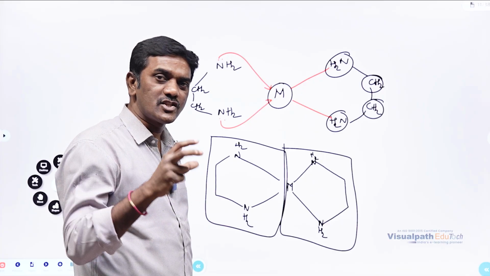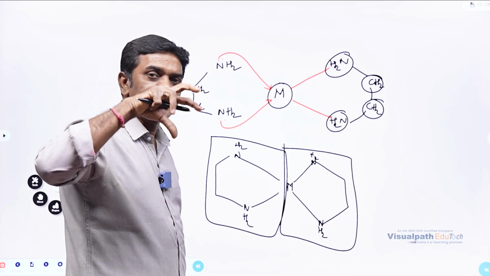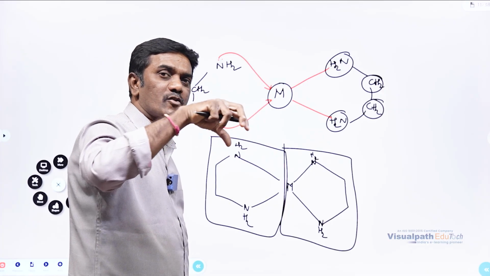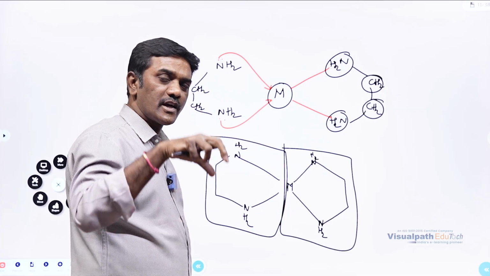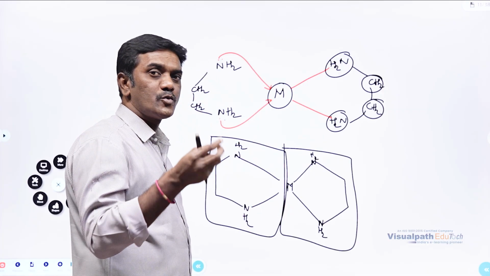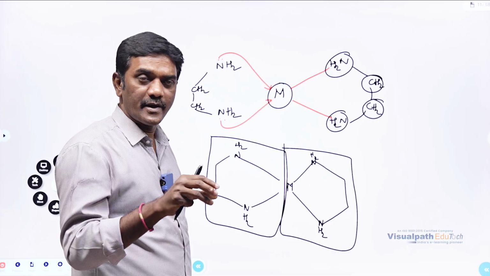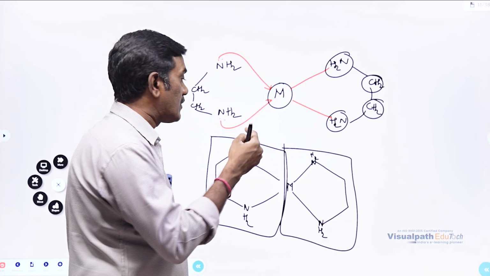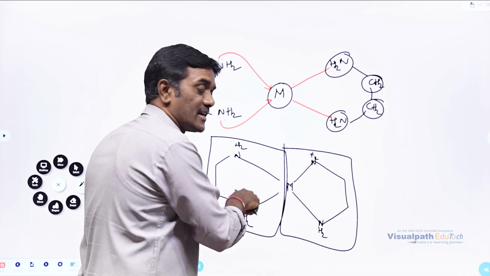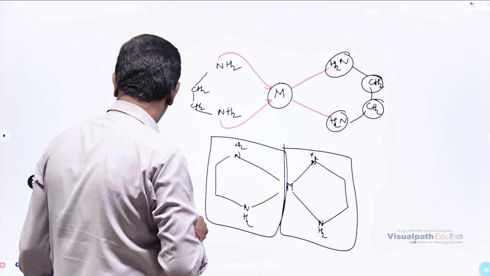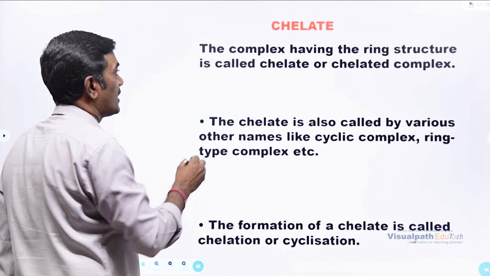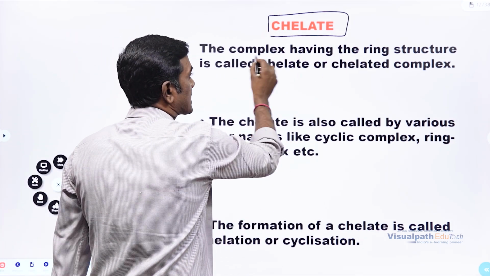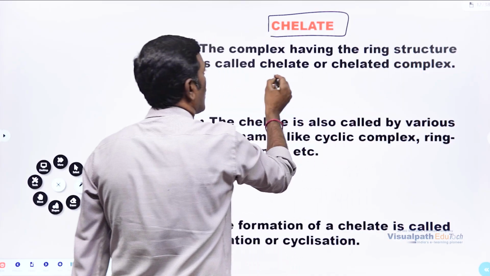What is the meaning of chelation? A chelating ligand having two or more binding sites is going to donate electrons to the metal at a time. During that donation, it will form a ring that is called a chelate. Right? Now, we have discussed the definition of chelate. The complex having the ring structure is called a chelate.